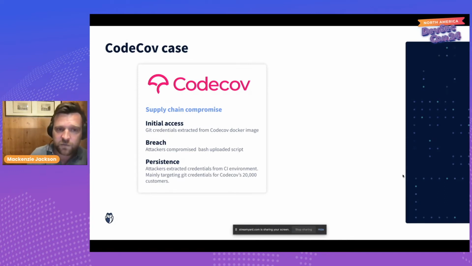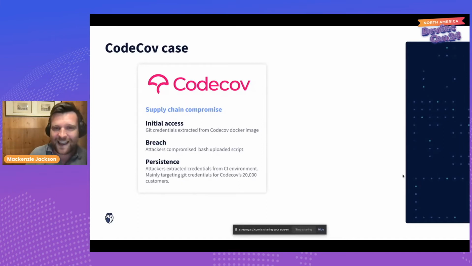CodeCov was compromised early last year in a supply chain attack. We just heard from Laurent about some supply chain attacks, so I want to talk about the CodeCov supply chain attack. Firstly, what is CodeCov? CodeCov is a code coverage tool. Basically, what this tool does is it tests how much of your code is being tested by the other tools. It gives you a report of that. So it does a very specific job. It sits in your CI/CD pipeline. Personally, I think it's a great tool. But this would be one of multiple tools that you would have.